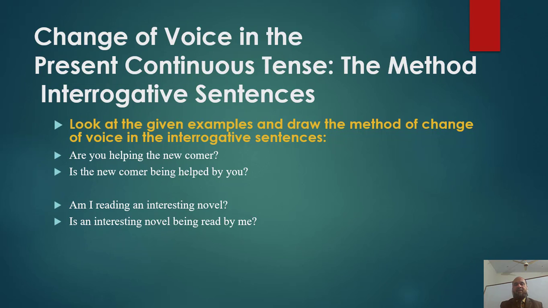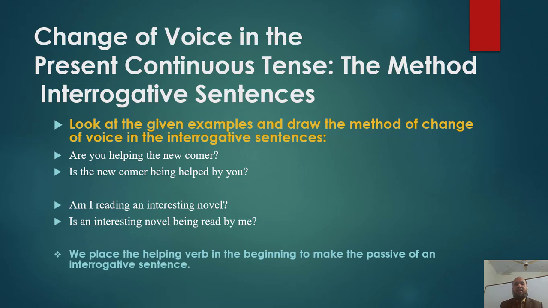While in example number 2, active voice is, am I reading an interesting novel? Its passive is an interesting novel being read by me? Have you observed the changes in passive voice with regard to interrogative sentences? Most of you have made the right conclusion. We place the helping verb in the beginning to make the passive of an interrogative sentence.